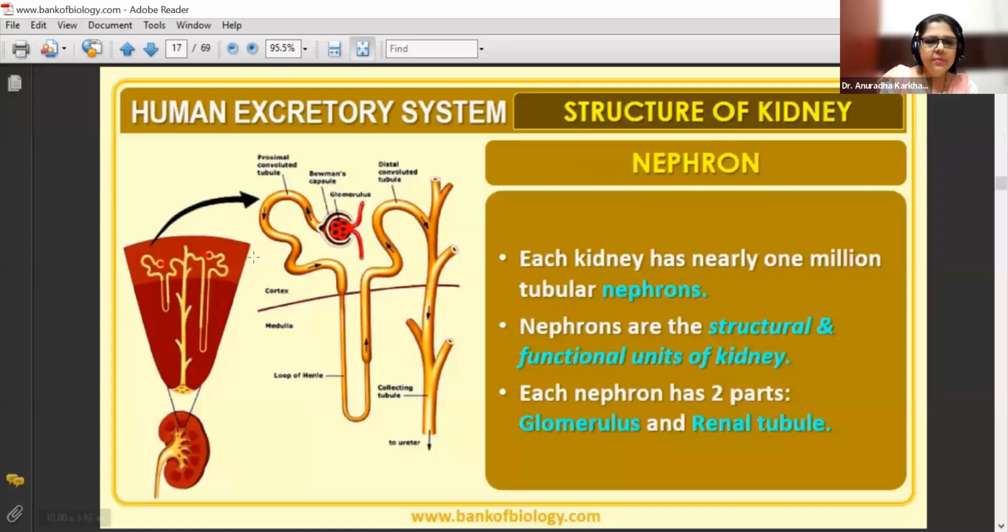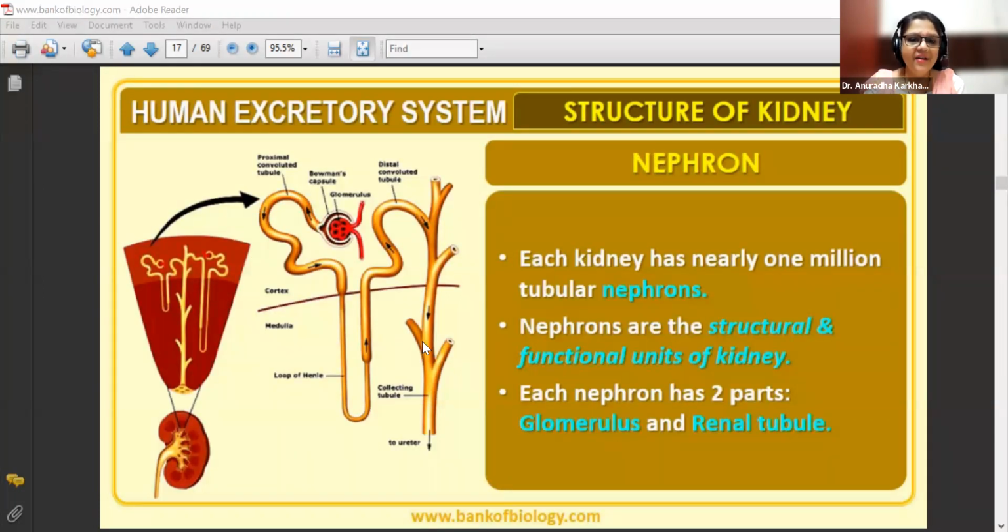So ये medullary pyramid को हमने क्या किया? Zoom किया. So when you zoom the medullary pyramids, now you can see we have shown only 2 over here, but there are many in numbers. How much, I'll tell you. So we can see nephron. So see, each kidney has nearly 1 million tubular nephrons. 1 million tubular nephrons. Oh my God.